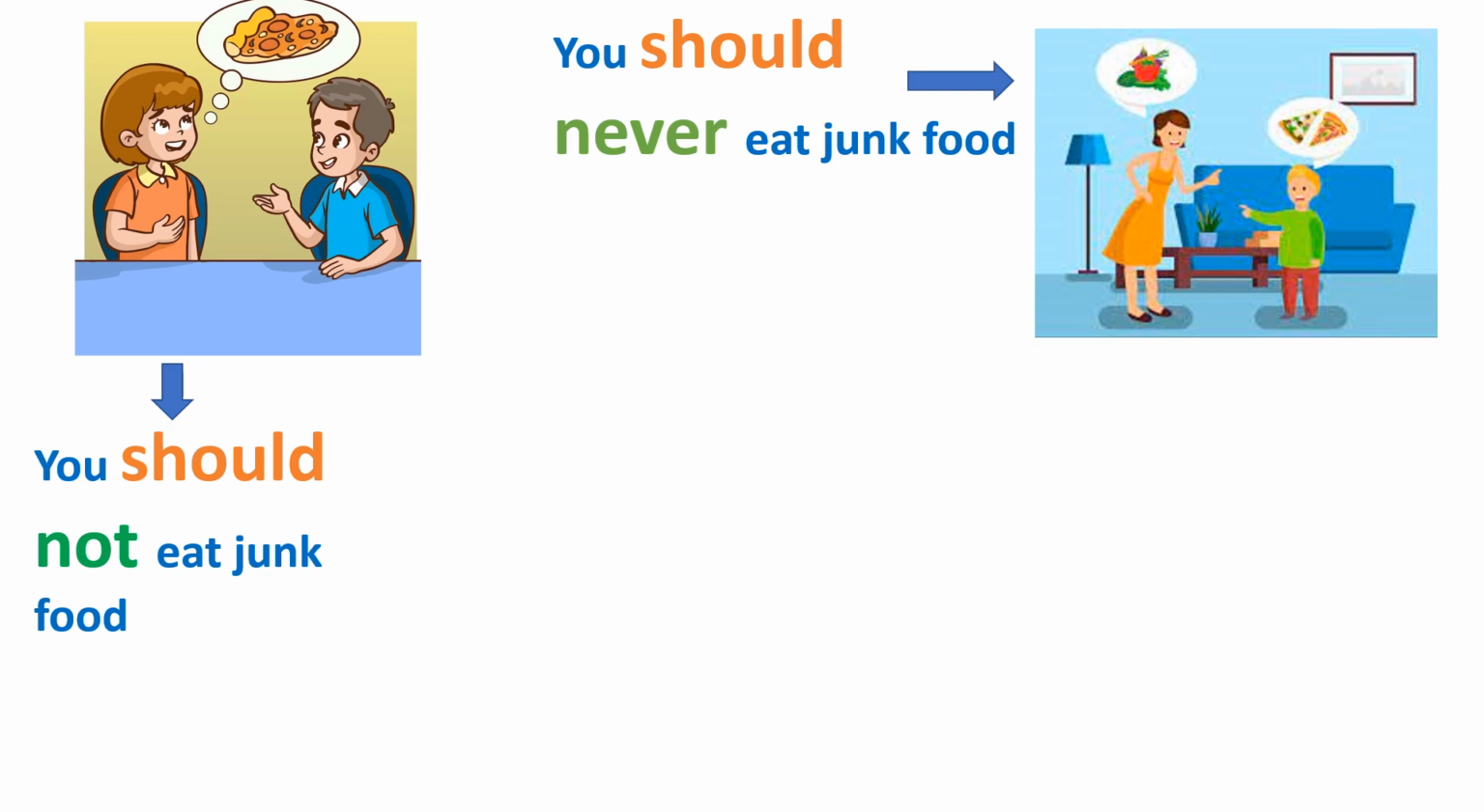We use this modal verb to say something is really best to do. The difference between these sentences is the usage of not and never. When should not is used, the message is not firmly told. When should never is used, the message is firmly told. It is strong, clear, and firm.